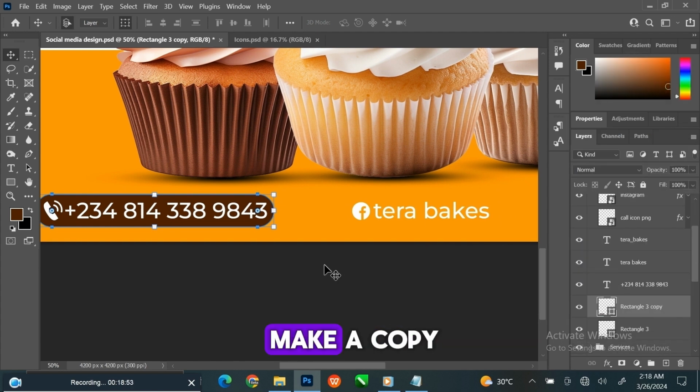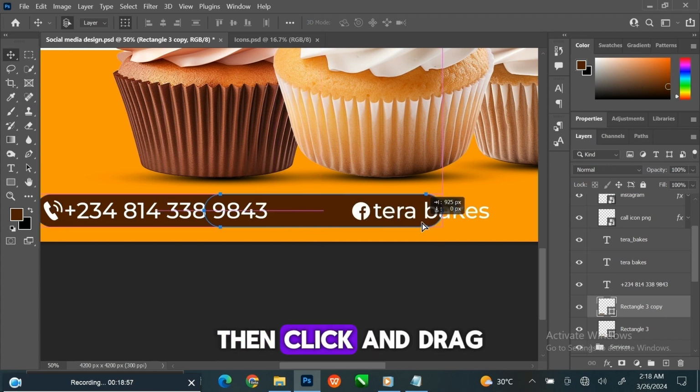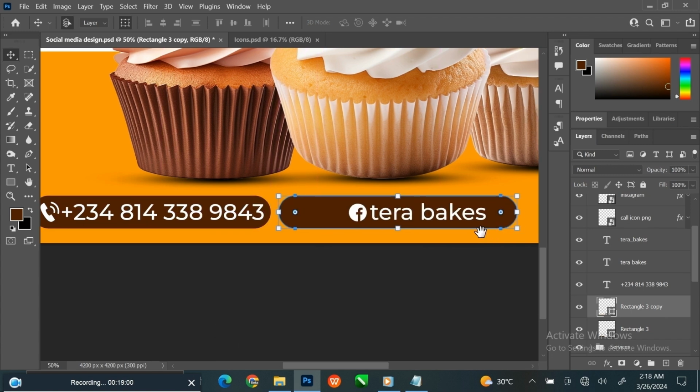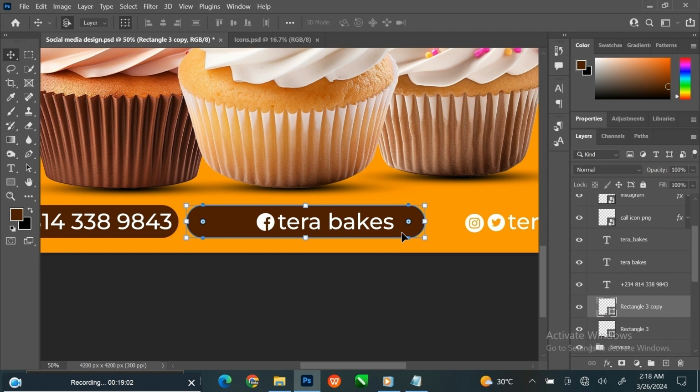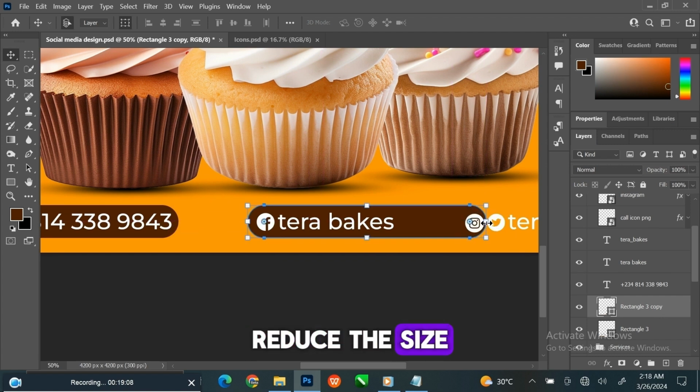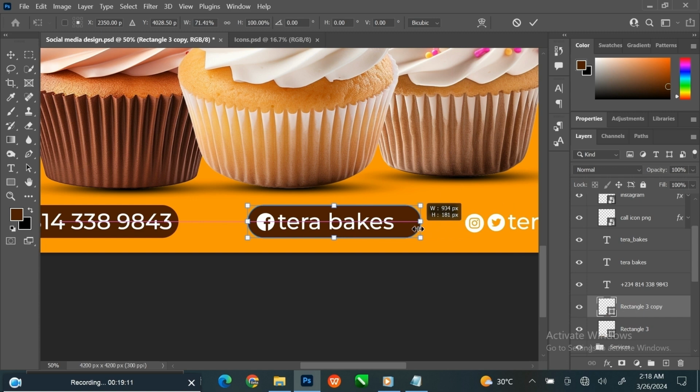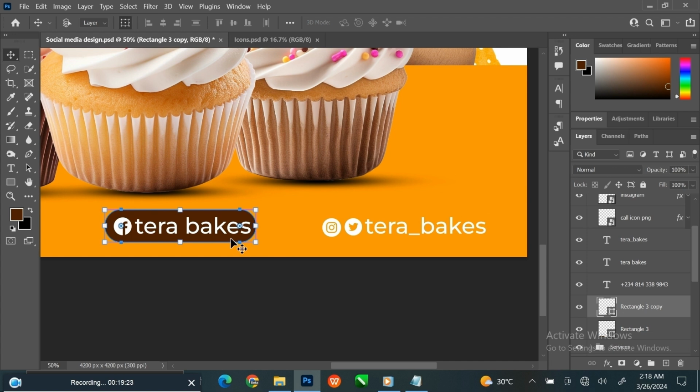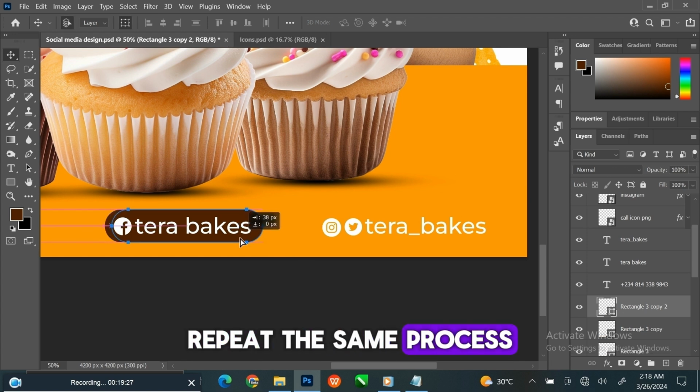Press Ctrl+J to make a copy. Press and hold the Shift key, then click and drag to the right side. Reduce the size. Repeat the same process.